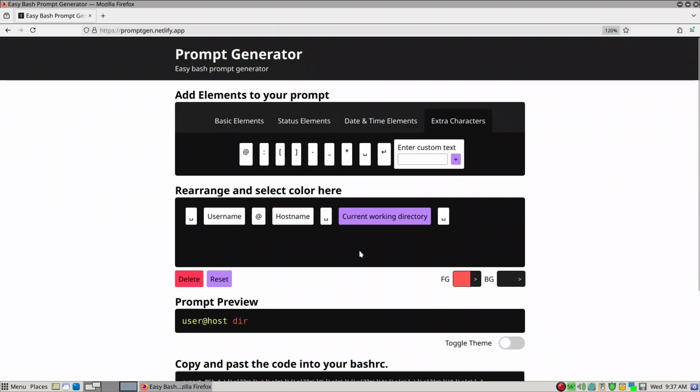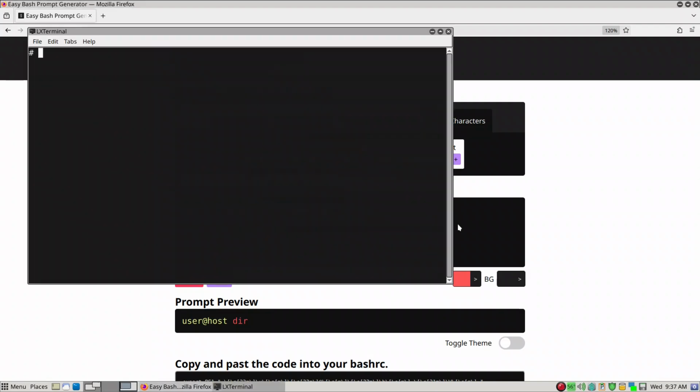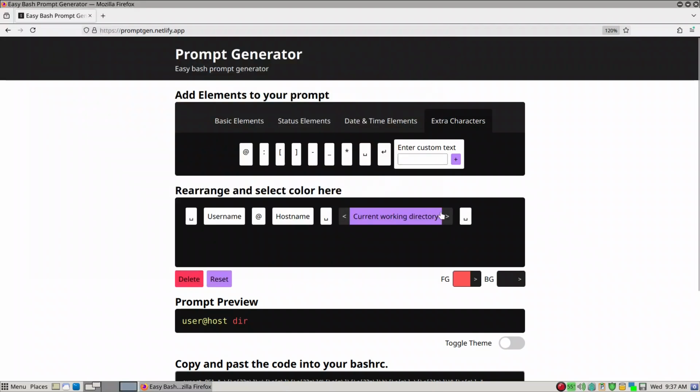What I prefer to do is have a prompt where, after the directory, I want to start the actual input on the next line. So I want to go ahead and give it a new line character here, which is going to be right here, and then it's going to go to the new line.